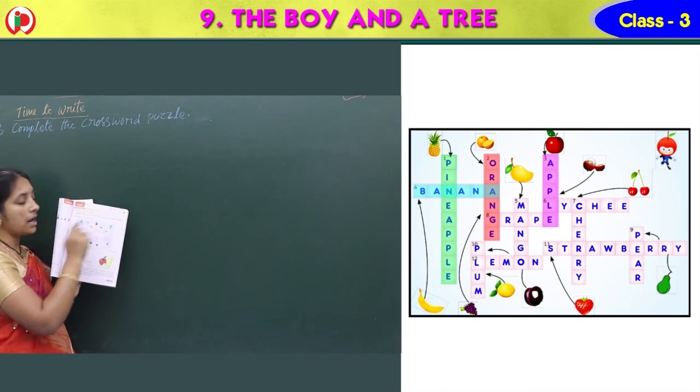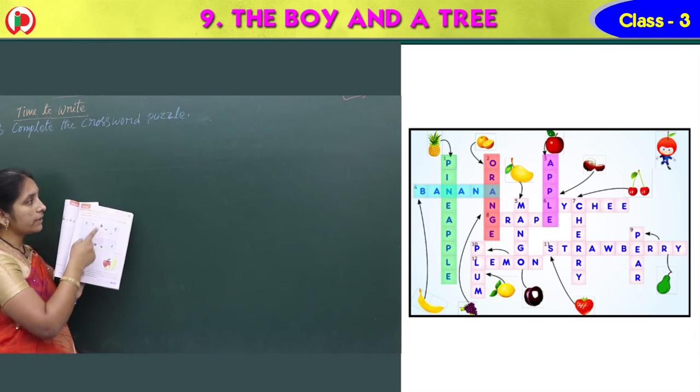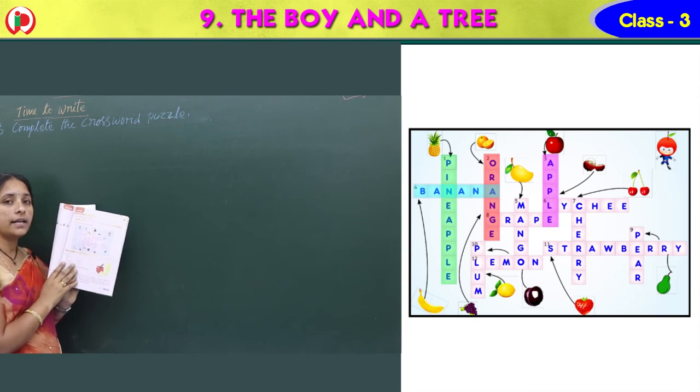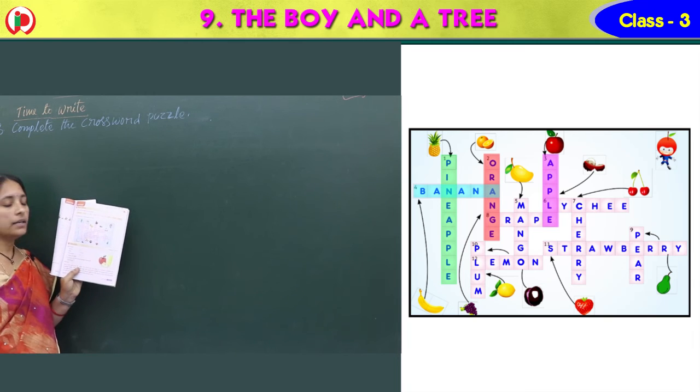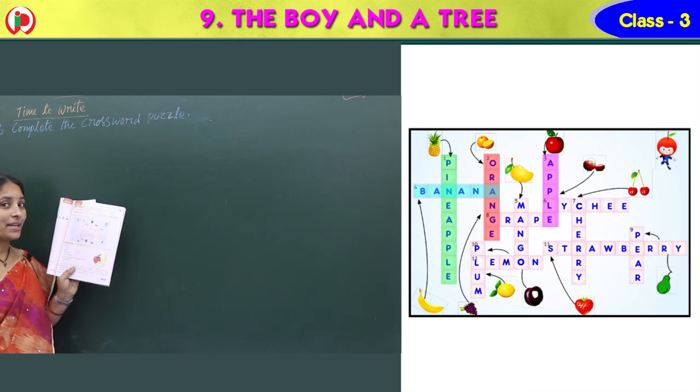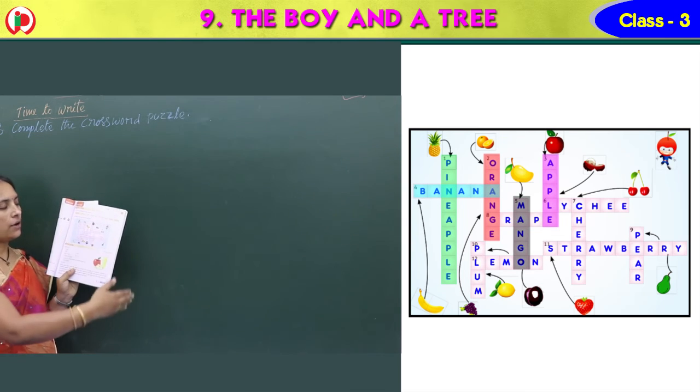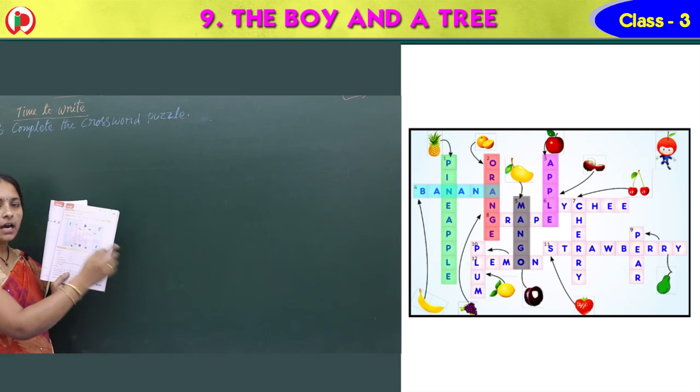B-A-N-A-N-A. Banana. In the orange when you wrote, sir, there A already is there. So banana. Next one, fifth one, what do we have? Yummy, yummy. Mango. Right? So here again down. So fifth one down, you write down mango.